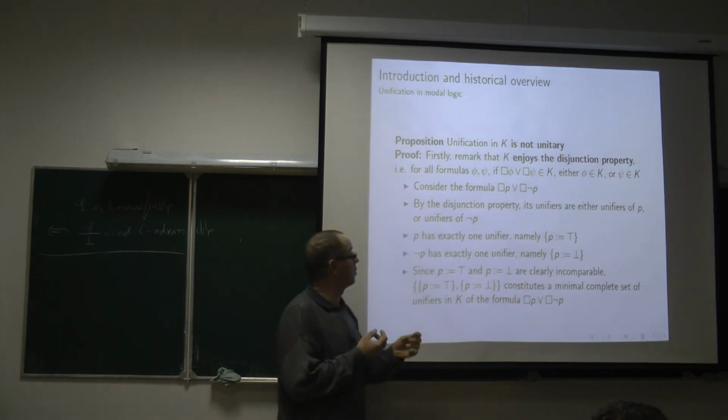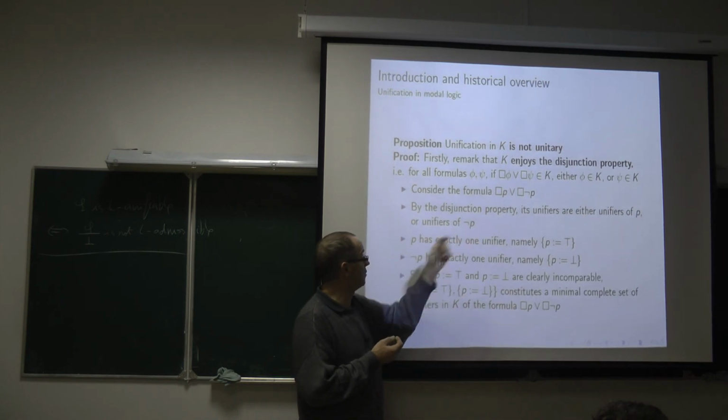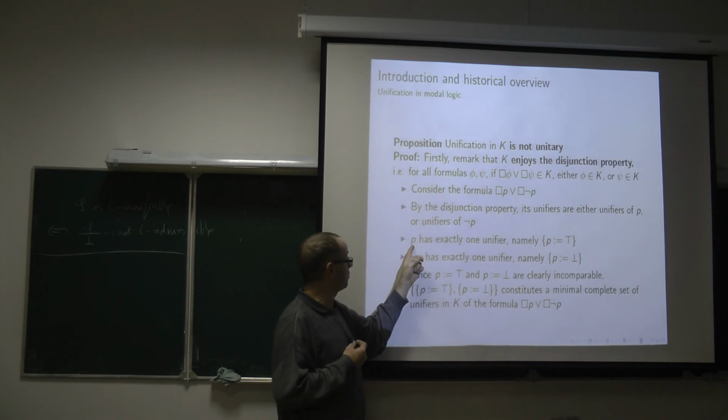If not phi belongs to K, the unifier we consider is also a unifier of that unification problem.